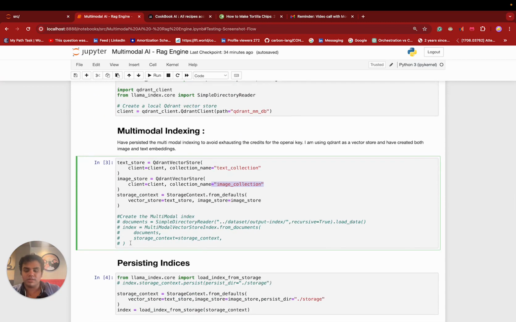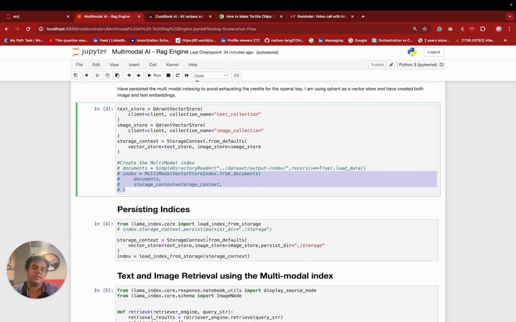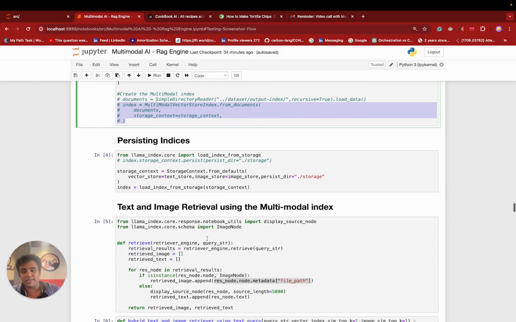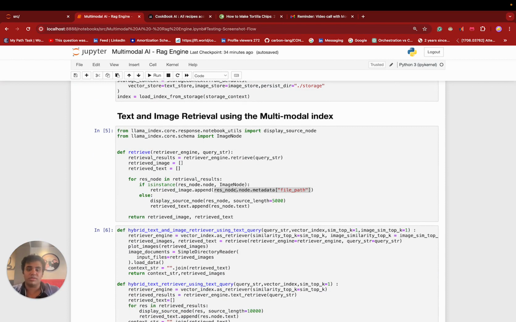As you can see here, I then create the multimodal vector store index using LlamaIndex, so that I can always reference it instead of calculating the indices again and again. So now let's talk about the retrieval part, because after indexing, retrieval comes in any RAG.